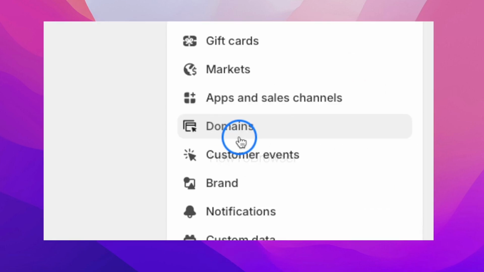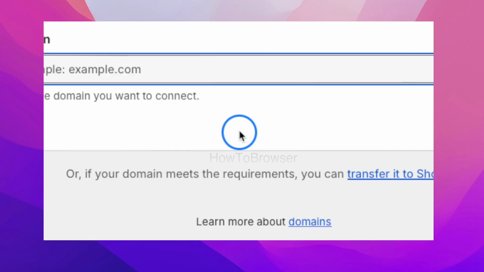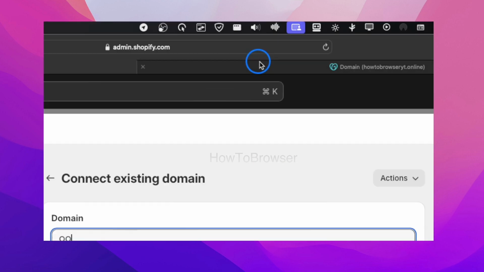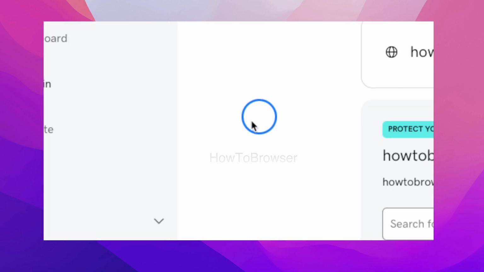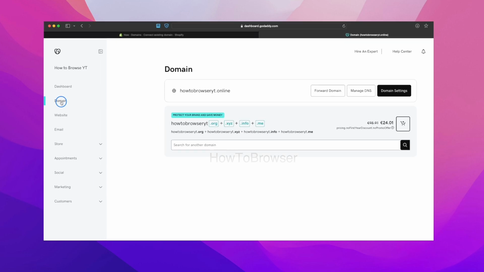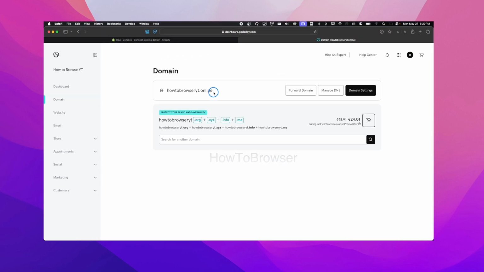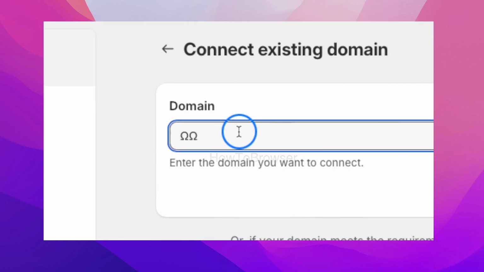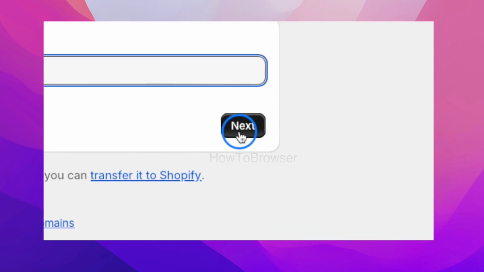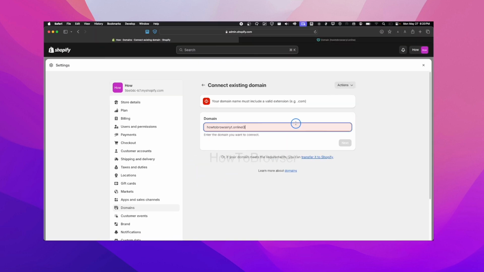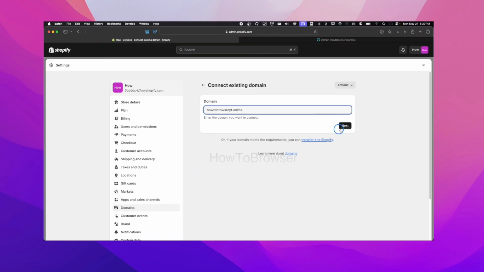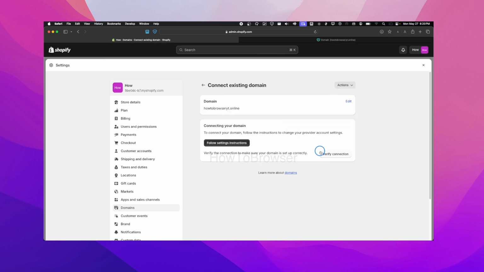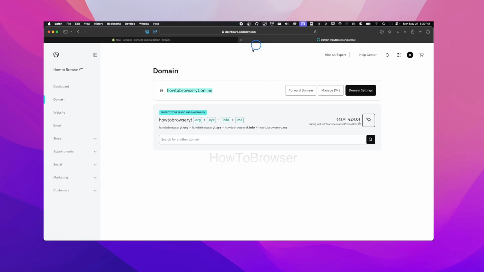Domains. And here in domains, you're gonna have to click on connect existing domain. And then here we're gonna have to go to domain. And then in GoDaddy, we're gonna have to click on domain. And here we're gonna have to select or copy this domain, and then paste this domain. We have to click on next, literally, and now, sorry, next. And now here we're gonna have to verify our domain. Actually, we don't verify our domain yet. We have to first click on manage DNS.